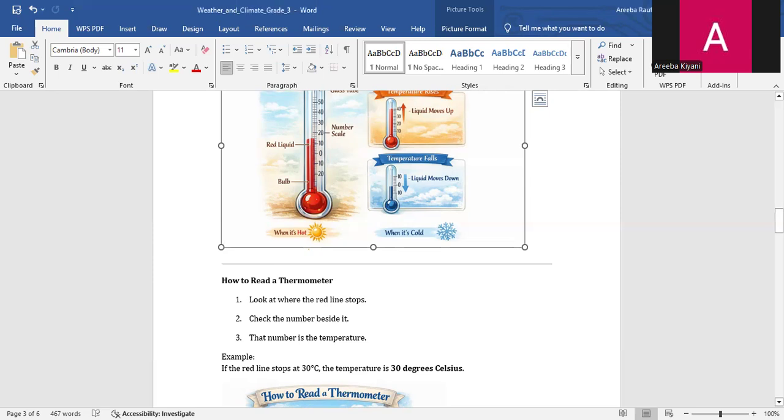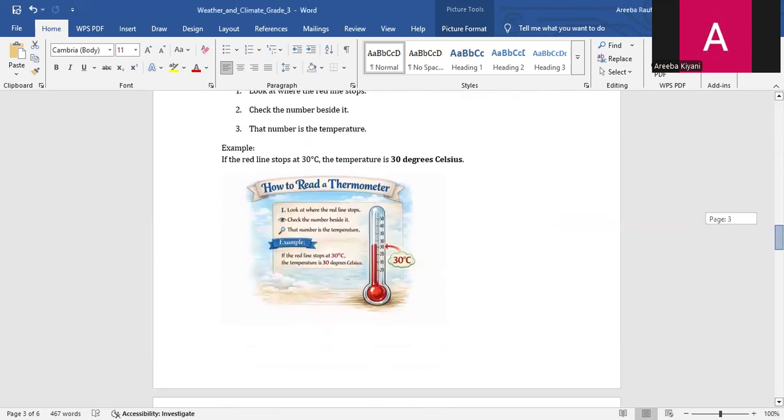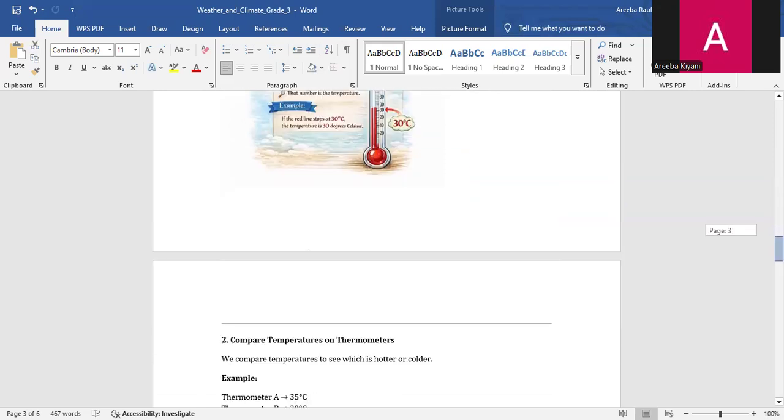For example, let me give you an example. If the red line stops at 30 degrees Celsius, the temperature is 30 degrees Celsius. As I have told you, when the red line stops at a point, the number beside it is the exact temperature of the environment, or the room, or whatever you can say.